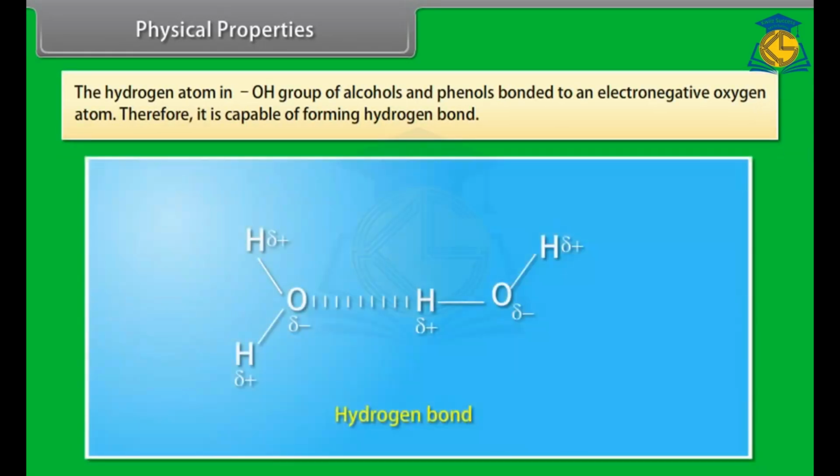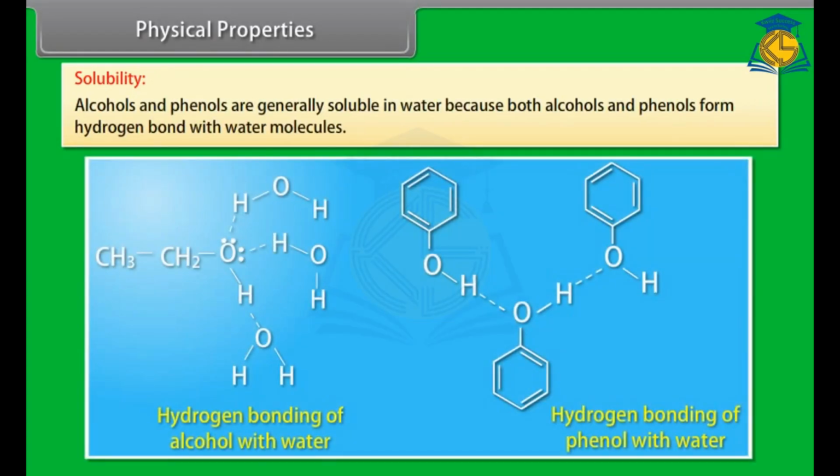The hydrogen atom in the OH group of alcohols and phenols is bonded to an electronegative oxygen atom, therefore it is capable of forming hydrogen bond. Solubility. Alcohols and phenols are generally soluble in water because both alcohols and phenols form hydrogen bond with water molecules.